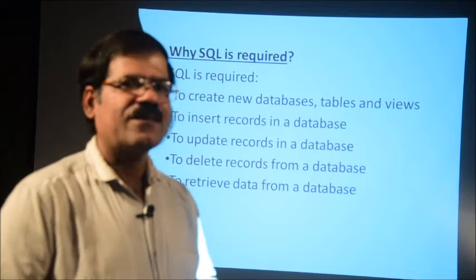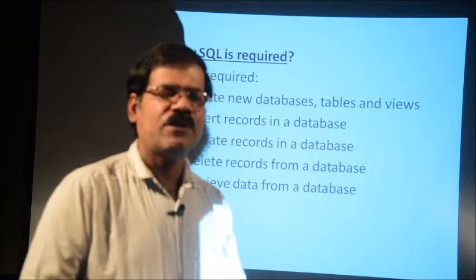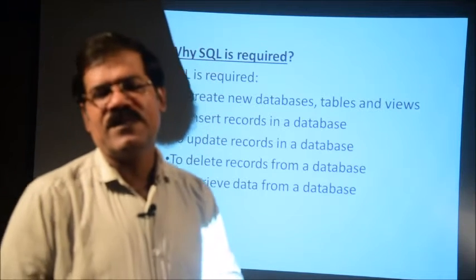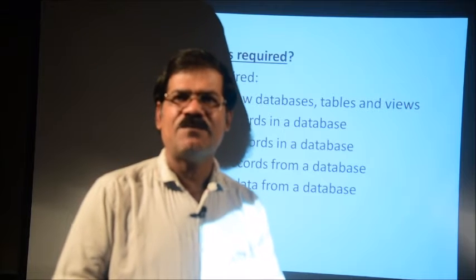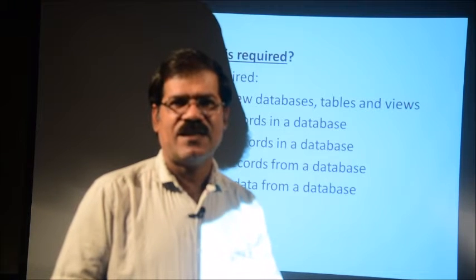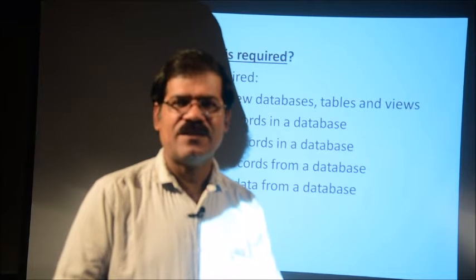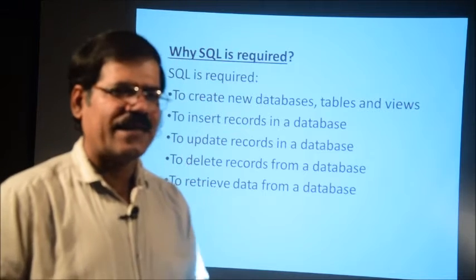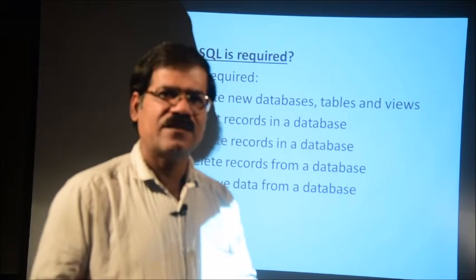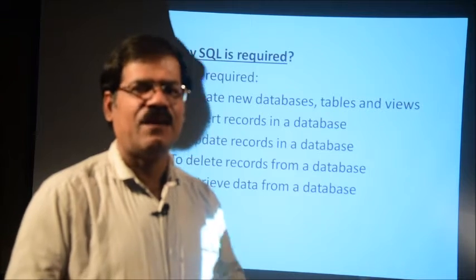What is the data of the employee? Employee data has the employee number, the name of the employee, the address, and which department, whether English, ODI, mathematics, physics, chemistry, IT or commerce department. These are the data: what is the address, what is the salary, what is the TA, what is the DA, and the date of birth. These are the data of a particular employee.